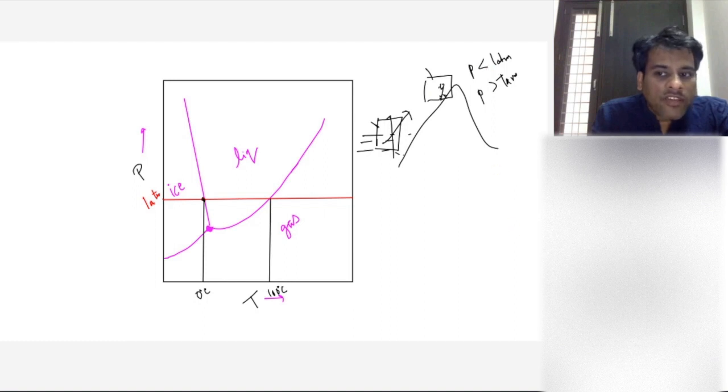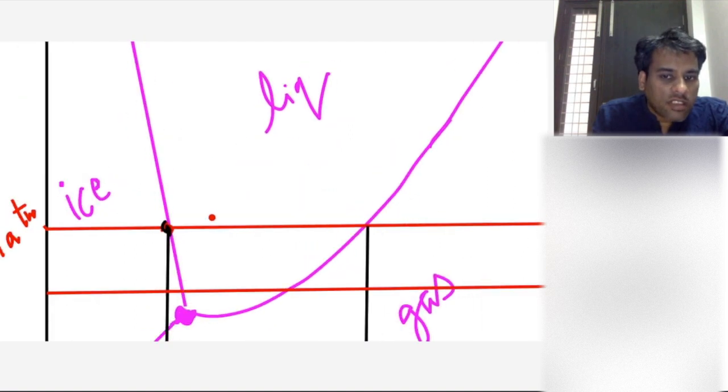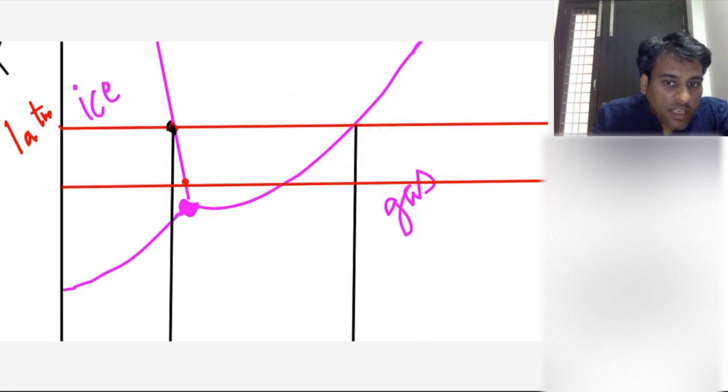So let's say we decrease the pressure. If we are decreasing the pressure, we'll come around here. Yes or no? Everybody okay with this? We have decreased the pressure. Now the ice and liquid interface is here.